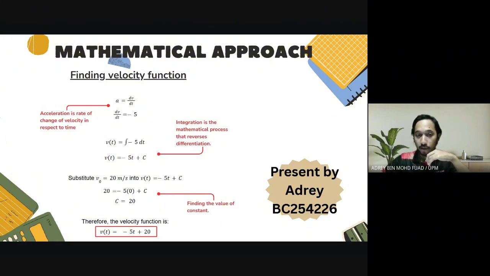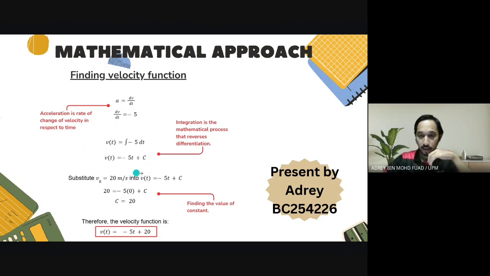And then we use integration. Integration is a mathematical process that reverses differentiation. Just now we had acceleration, and the reverse of acceleration is velocity. So we integrate -5, and we get -5t + c, where c is the constant.